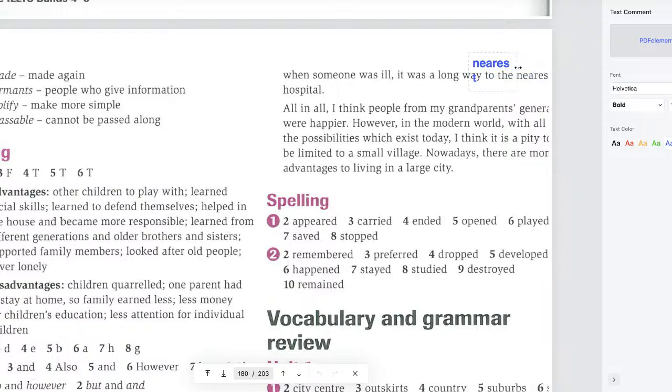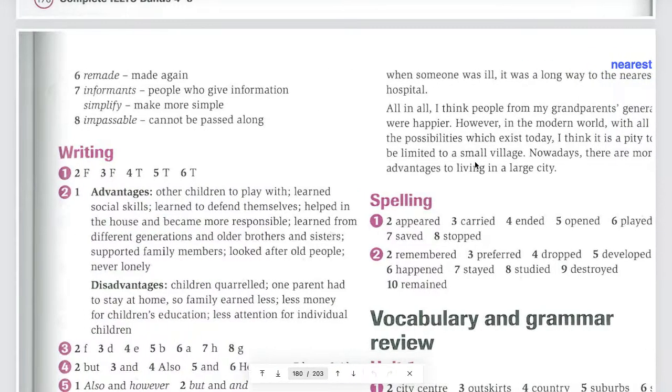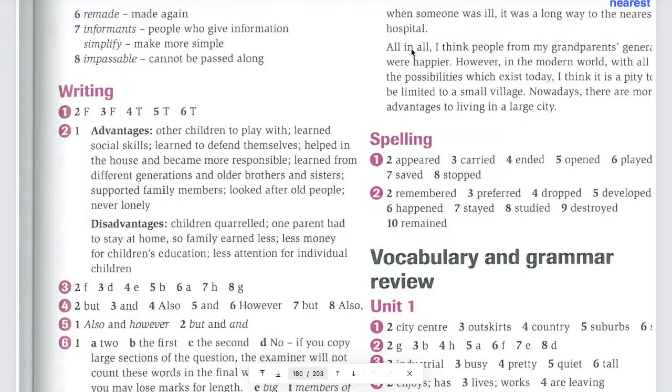All right, guys. So we have just finished the body. Now let's move on to the conclusion. For the conclusion, you can learn this: all in all, or in conclusion. Look at that.